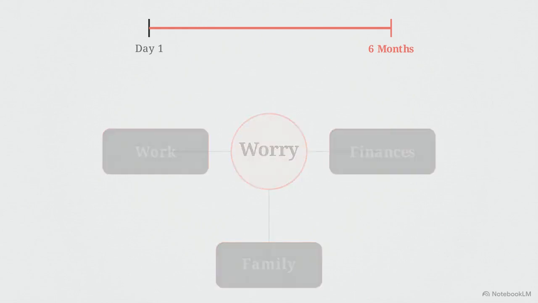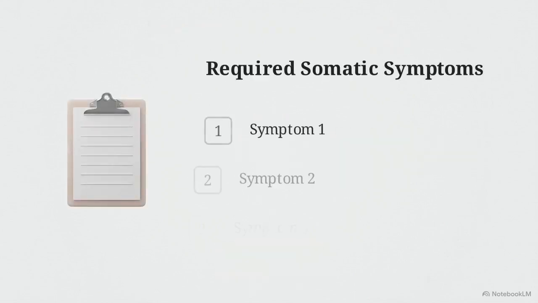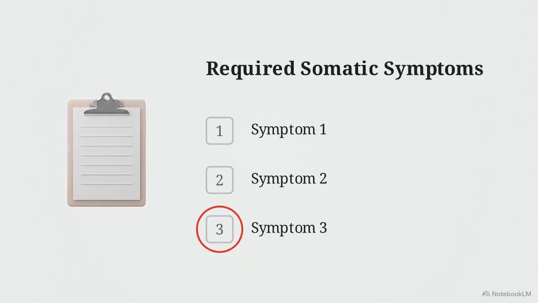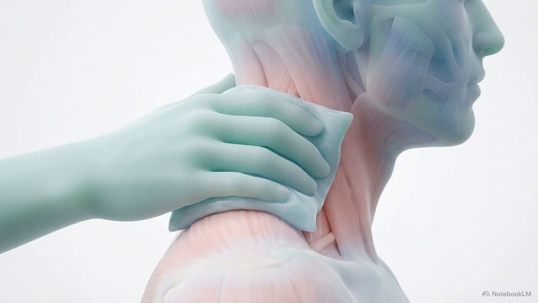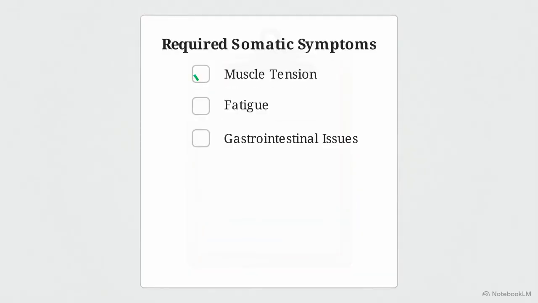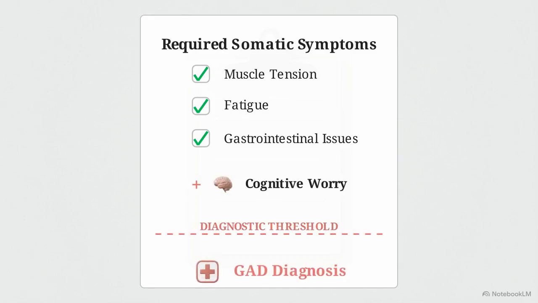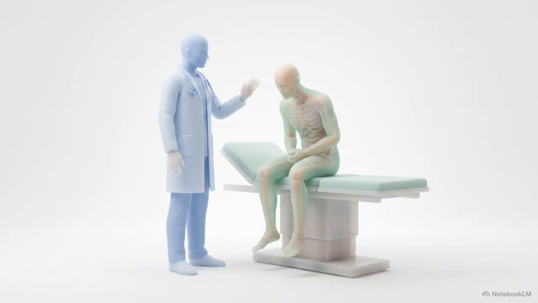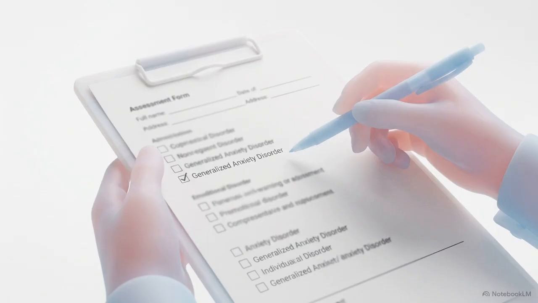Once the timeline is established, the clinician must confirm the physical symptom threshold. We look for the physical markers: muscle tension, sleep disturbance, fatigue, irritability, and GI distress. At least 3 of these distinct somatic symptoms must accompany the cognitive worry to cross the diagnostic threshold. Clinicians often misclassify patients meeting these criteria as natural worriers. Instead, the condition should be viewed as a measurable pathological state that requires medical intervention.